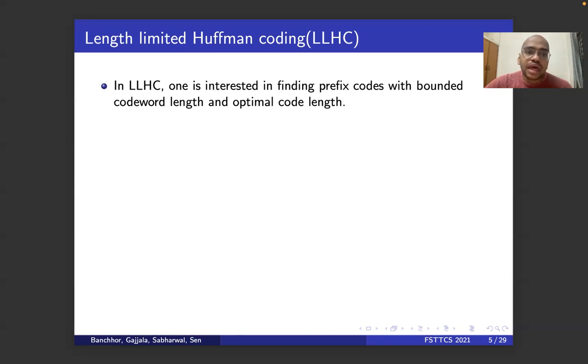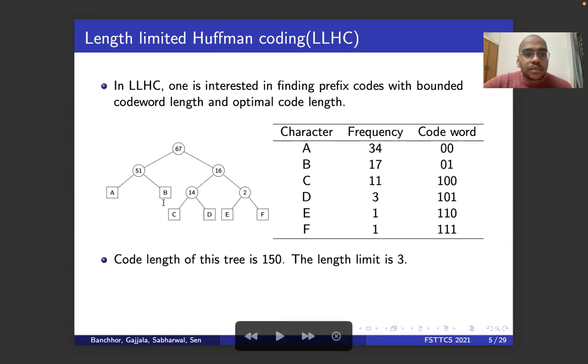Earlier, the code word length was going as high as 5. You want a bounded code word length. And among all such prefix trees, you need the optimal code length. So consider the same example, A, B, C, D, E, F. The frequencies are 34, 7, 11, 7. You can compute that the optimal tree is this tree, and the code words are, again, as I said before, 0, 0 for A, and let's say C is 1, 0, 0. Now the code length of this tree is again frequency times code word length, summed over all terms. It's 150. And for this setup, we are using a length limit of 3.